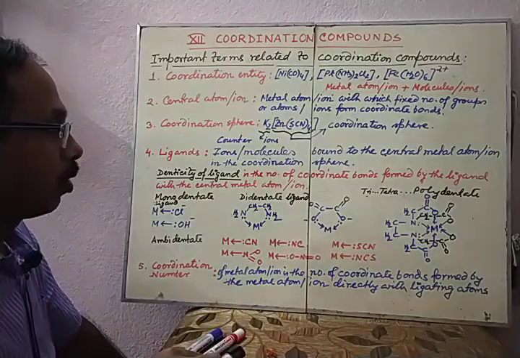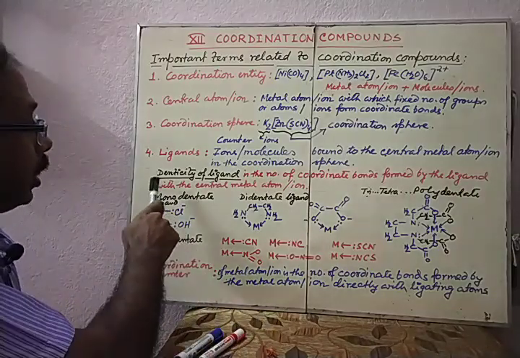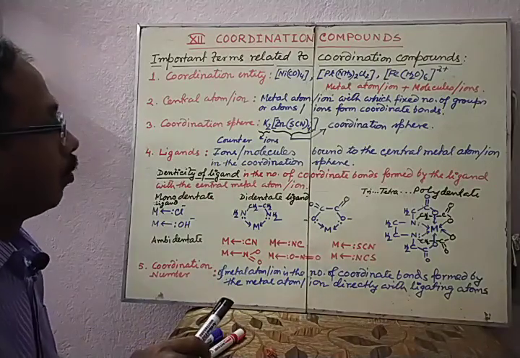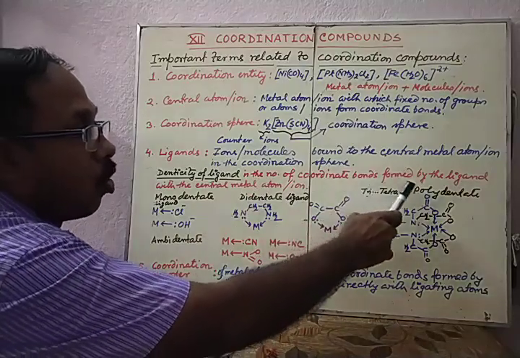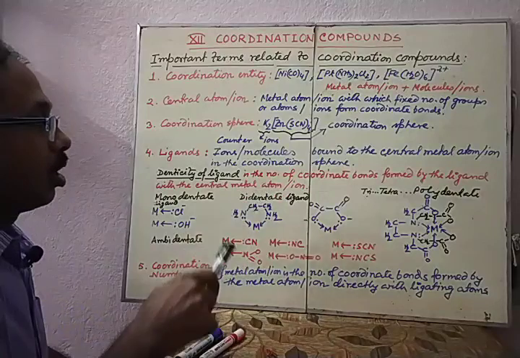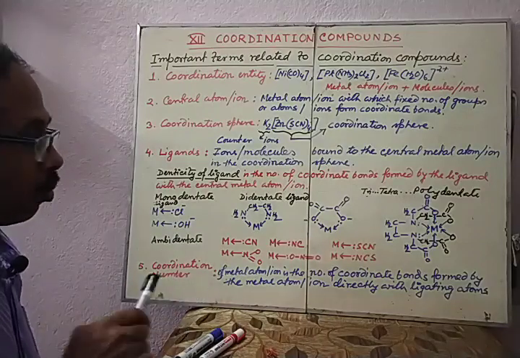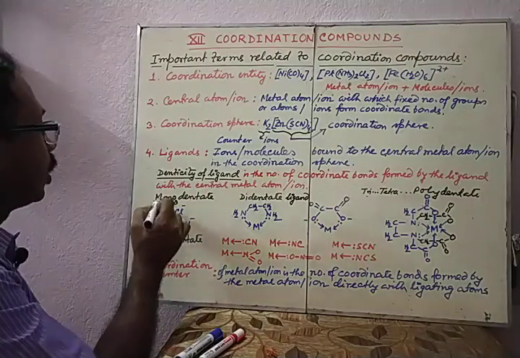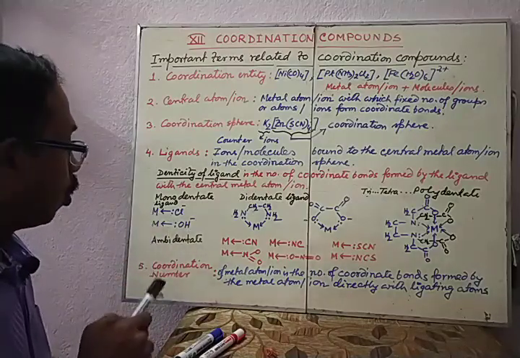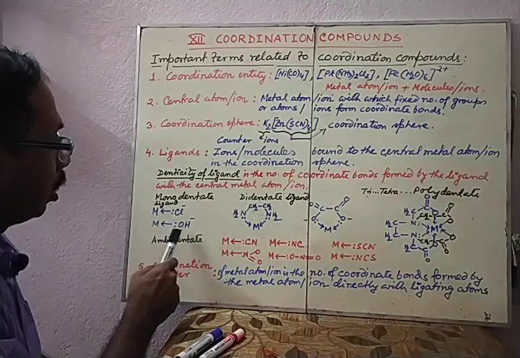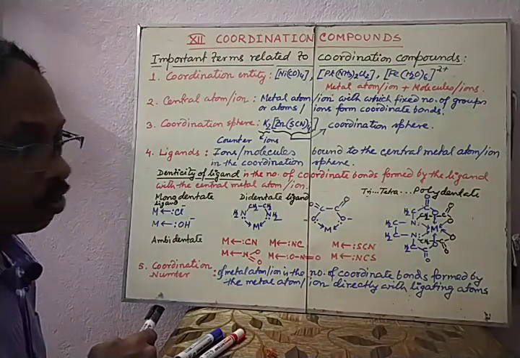Now these ligands are of different types. Before that there is a term called denticity of ligand. What is denticity? Denticity is the number of coordinate bonds formed by the ligand with the central metal atom or ion. Like here, monodentate ligand. Monodentate means the ligand is forming only one coordinate bond with the central metal atom or ion. Like here chloride ion forming 1, hydroxyl ion forming 1 coordinate bond with the central metal ion.